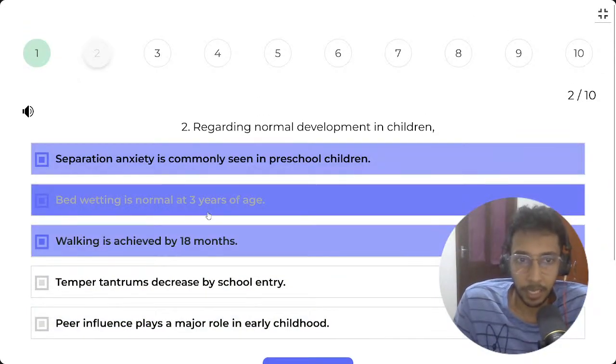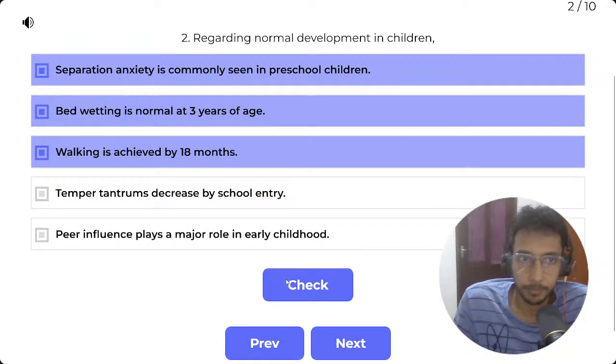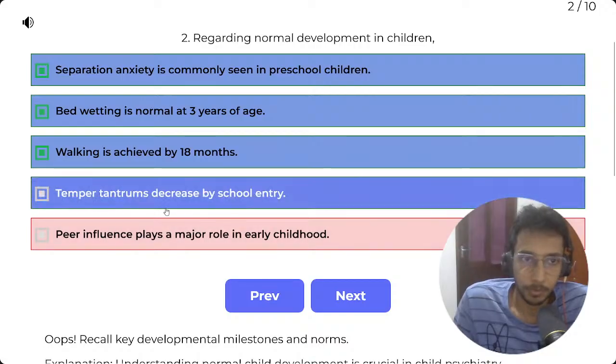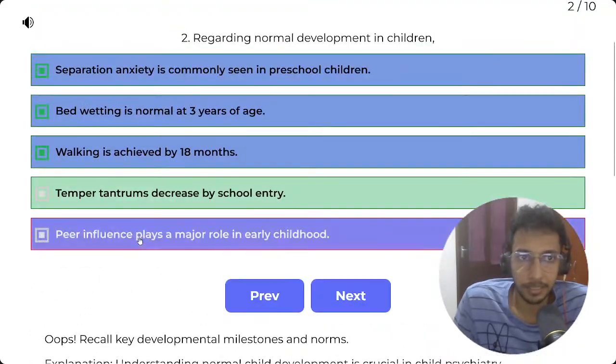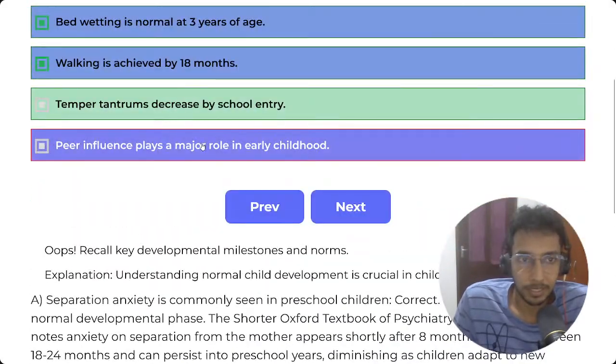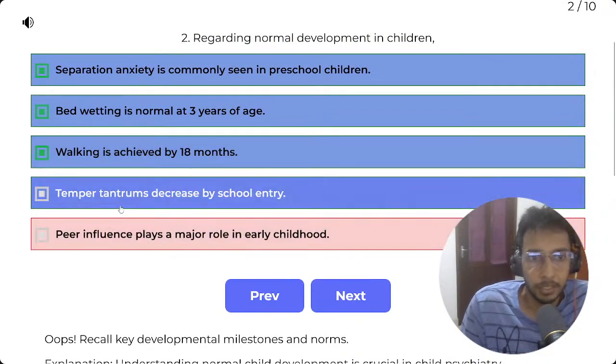The first three I'm kind of sure of. Temper tantrums decrease by school entry. Interesting. And peer influence plays a major role in childhood is false. I knew that. Yeah, this is the only one I was not sure about.